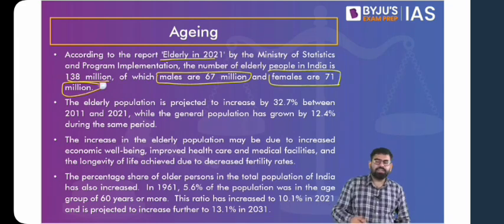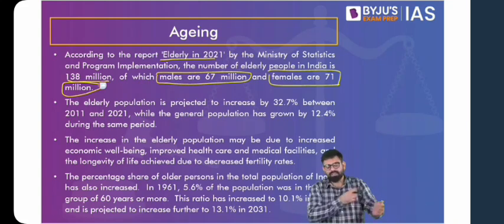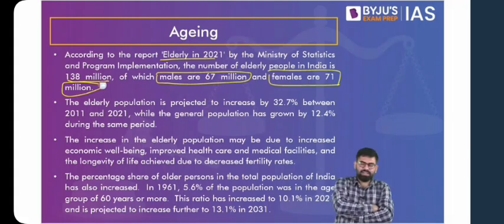So generally, what do we find? Generally, we find that the sex ratio is skewed towards the male population. But in case of elderly, you find that there are considerably more number of females as compared to males. Can you suggest what can be the reason for this? Why do we find more number of females in the elderly population as compared to males?